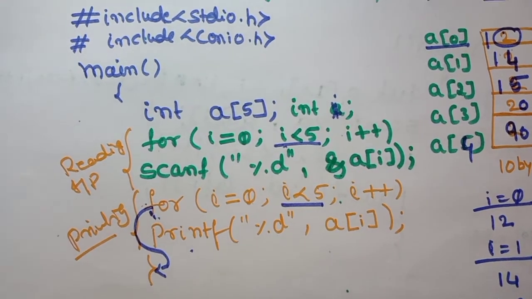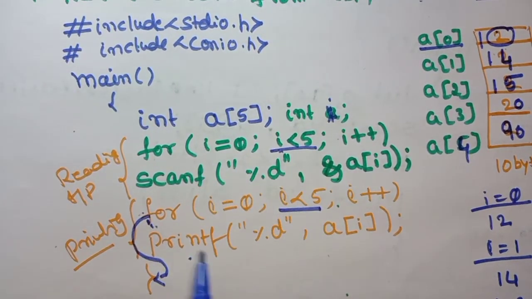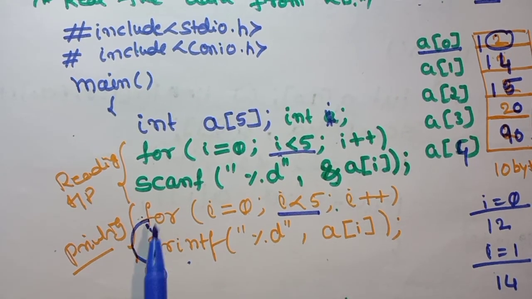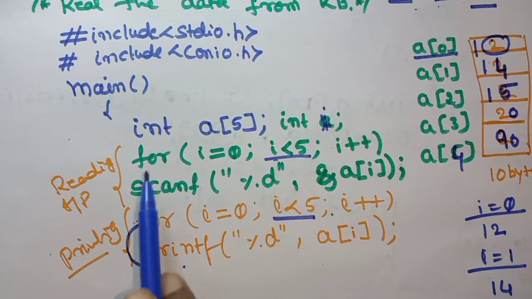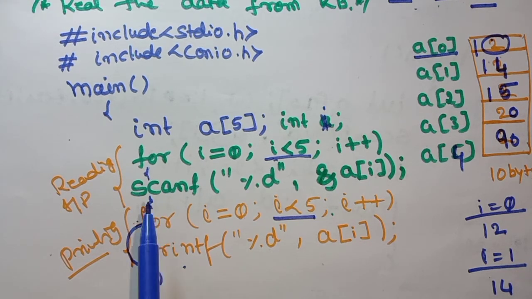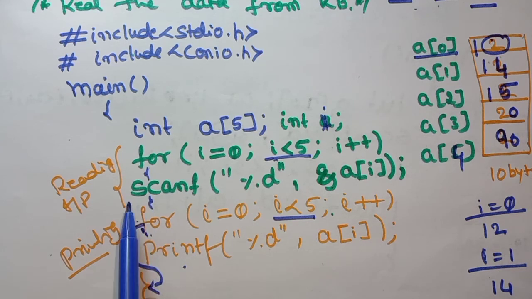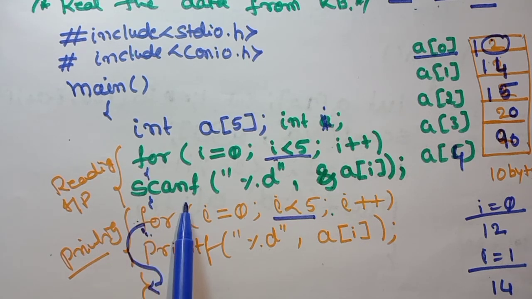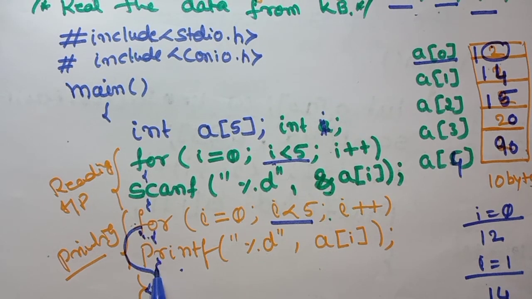Like this, the process of the arrays is going on here. One another point here: after the for, we have to write the opening brace and the closing brace. But here I have not written. Why? This also I have explained: after the for, if we have only one statement, then it is not necessary to use the opening brace and the closing brace. Just to avoid confusion I have not written, but if we write them, it is also correct.